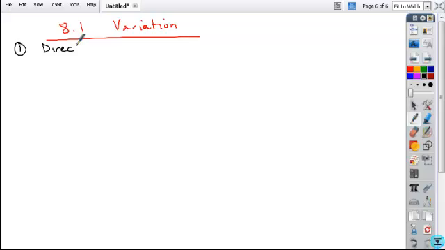The first type of variation that we've already talked about is direct variation. Direct variation is modeled by the following equation: y is equal to kx. And the way that this kind of fits is if we took the following example here.